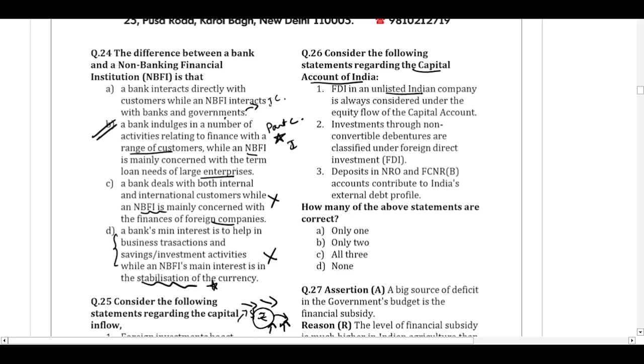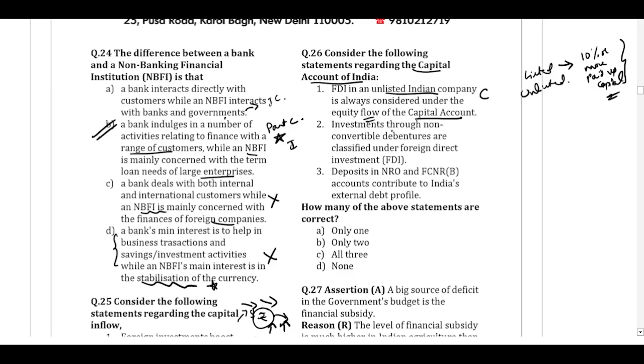Foreign direct investment in unlisted Indian companies will be considered under the equity flow of capital account. This is a correct statement because currently FDI can be into both listed and unlisted companies. In case of a listed company, any investment of 10% or more into the paid up capital will be considered as foreign direct investment. But there is no such criteria for unlisted companies.